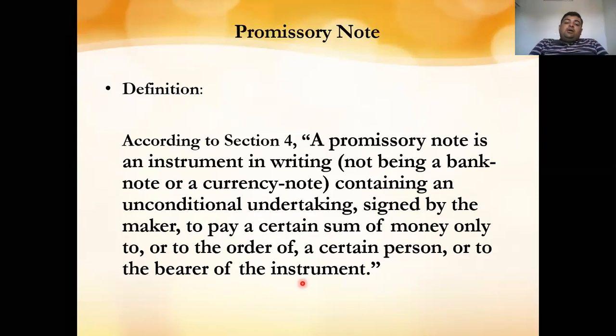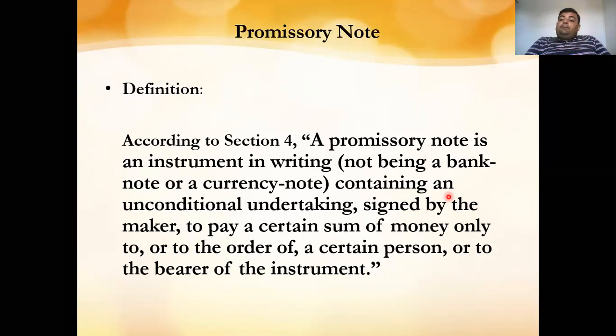So under Section 4, first, it is an instrument in writing, which may be on a stamp or on any plain paper. It will contain an unconditional undertaking. There is no conditional undertaking for the payment. Next, it is signed by the maker, the person who is making the promise to pay. For example, in the case of a check, it is made by the person issuing that check.